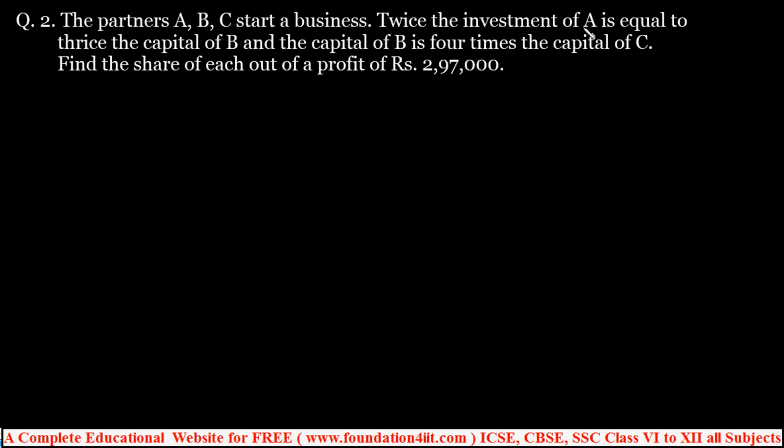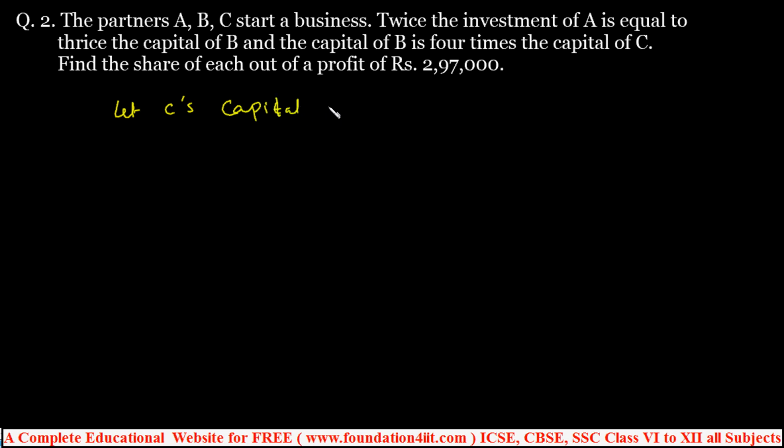Twice the investment of A is equal to thrice the capital of B. Same, 3 times the investment of B, capital or investment, same. And the capital of B is 4 times the capital of C, right? C is independent. A depends on B and B depends on C. So for this problem, let us start with C's capital.